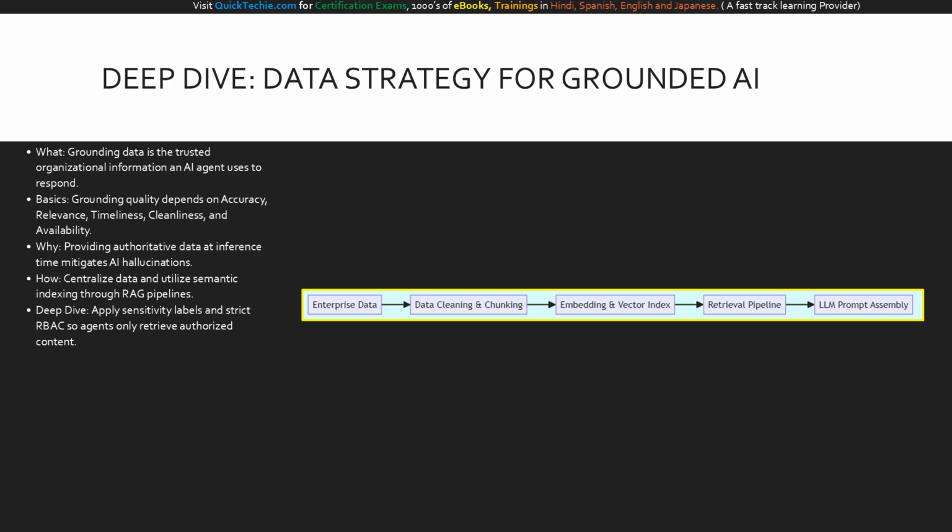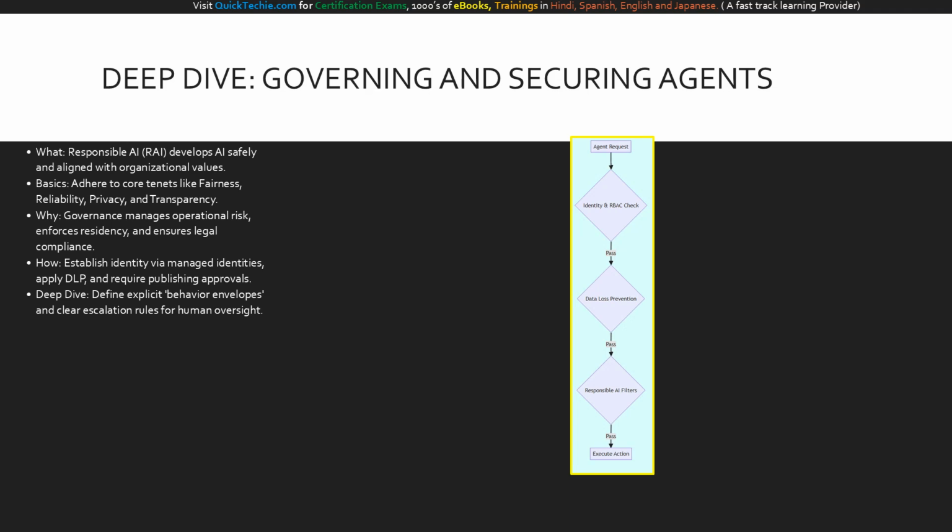This flowchart breaks down a production-ready retrieval-augmented generation, or RAG, pipeline. On the far left, we start with your raw enterprise data. This data moves into the cleaning and chunking phase, which removes noise and standardizes the format to improve precision. Next, the data is converted into embeddings and stored in a vector index, creating the semantic representations needed for grounding. When a user asks a question, the retrieval pipeline fetches the most relevant passages based on semantic match and access permissions. Finally, this retrieved context is sent to the LLM prompt assembly stage, where the model generates a grounded, highly accurate answer. Our strategy must include governance and security.